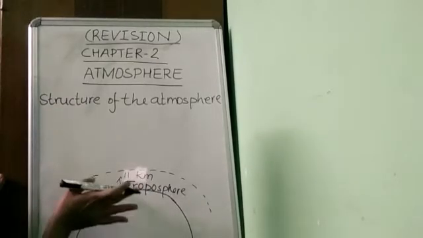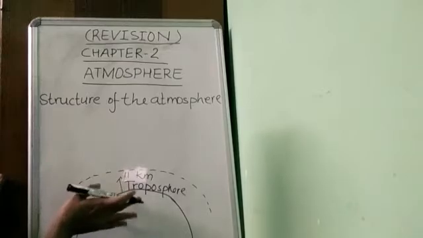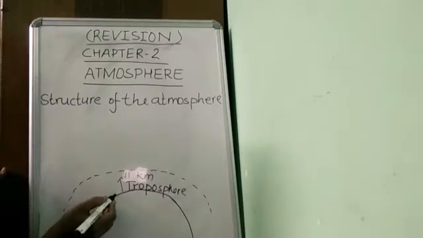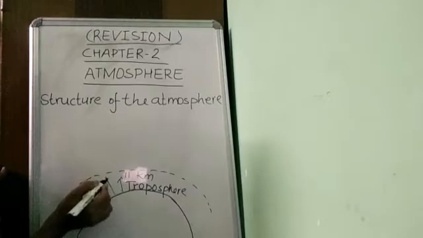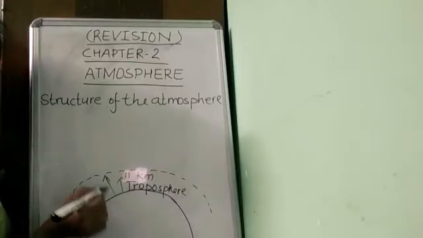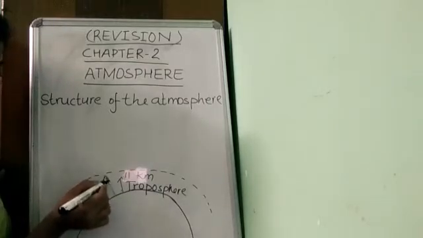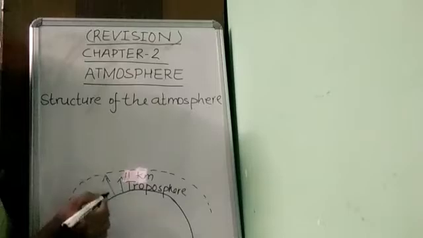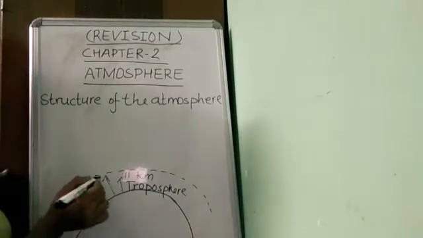The temperature in this layer falls with increasing height. As we go up, the temperature decreases.